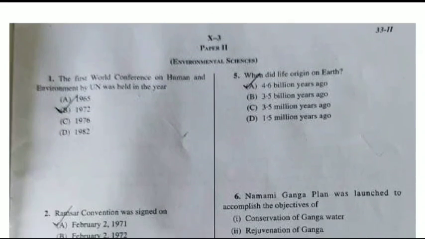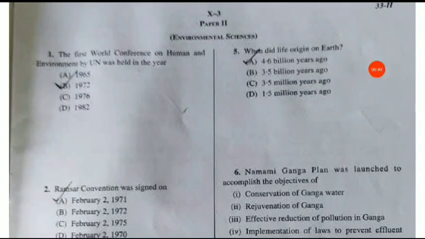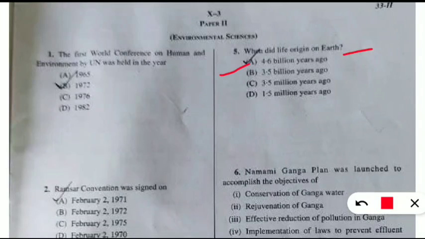Coming to the next question, so I will be dealing with the questions haphazardly, you have to write down. Next question is, when did life originate on Earth? There is a grammatical mistake in the question, but it was asking when life originated on Earth. So here the correct option will be option number B. Yes, about 3.5 billion years ago life originated on Earth. Most of you were confused, but 3.5 billion years ago is more appropriate.